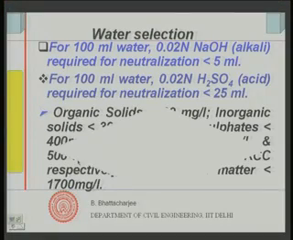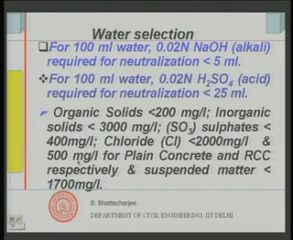In addition, among other recommendations, the organic solids should be less than 200 milligrams per liter, that is 200 ppm, because milligram per liter also means parts per million. Inorganic solids should be less than 3000 milligrams per liter. Now, this is important: SO3 sulfates should be less than 400 milligrams per liter, although sulfate in the fresh state really does not create any problem